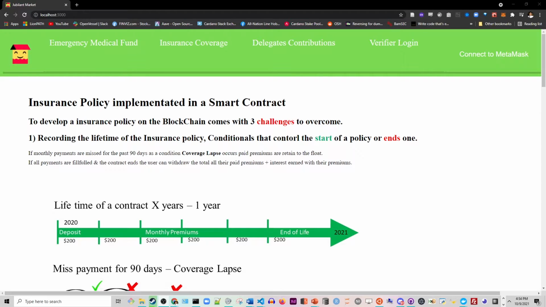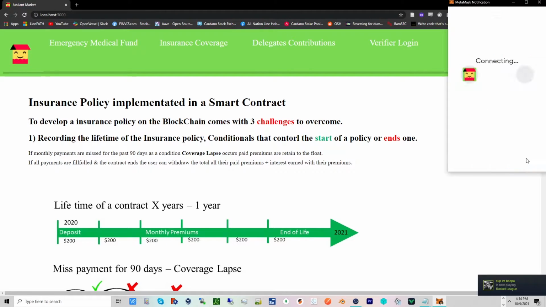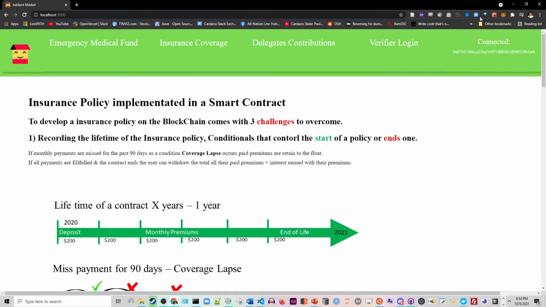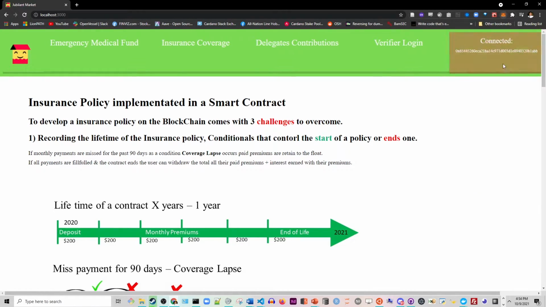This is a submission for Jubilant-Market, an insurance policy implemented in a smart contract. First, we're going to connect our MetaMask account. This is a fake account. Connect. Here we're just on a test net, and it picked up my user address, so that's integrated.